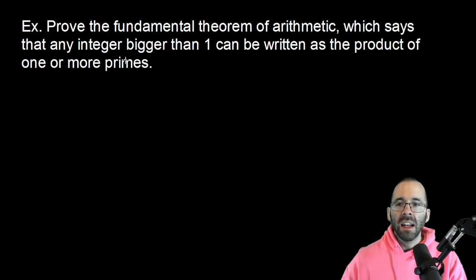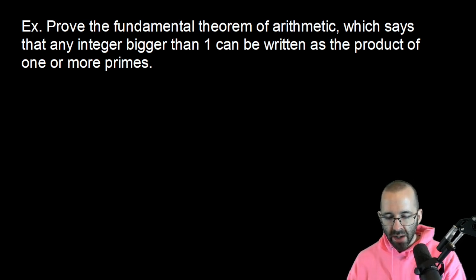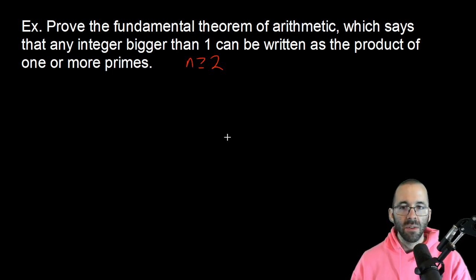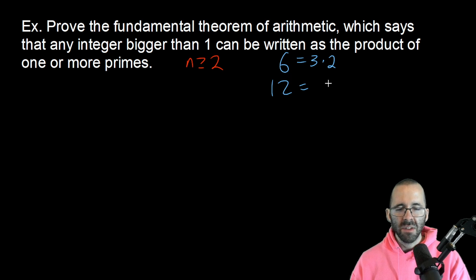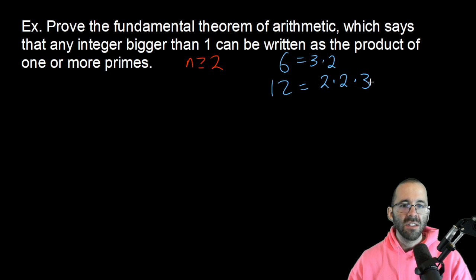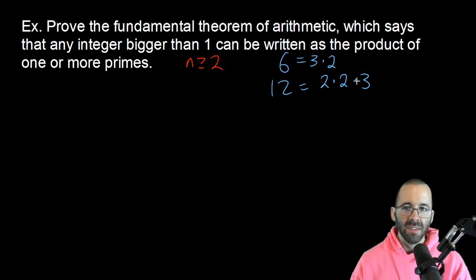Okay. So this says that any integer bigger than 1, which means at least 2, can be written as the product of one or more primes. So, for example, if we look at the number 6, that's 3 times 2. If we look at the number 12, that's 4 times 3, but 4 is not a prime. So it's 2 times 2 times 3, right? Everything has a unique prime factorization. If you remember having to fully factor everything into just prime numbers, that's what this is saying. It says any number can be factored into primes.